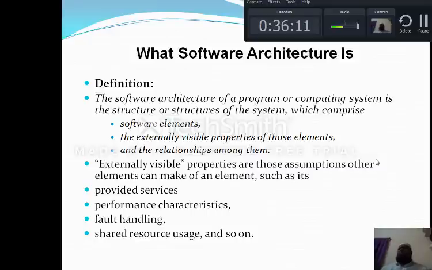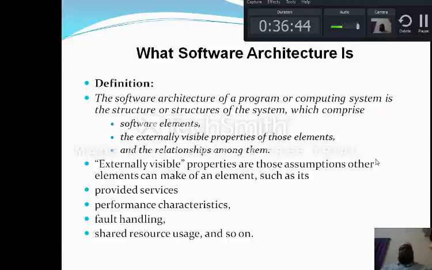Whenever the Wi-Fi is available, I interact with it and connect using security purposes, authentication and authorization, by entering my username and password, and I make use of that resource. So how I access a resource which is available outside and use it on my desktop or mobile. These are the externally visible properties.